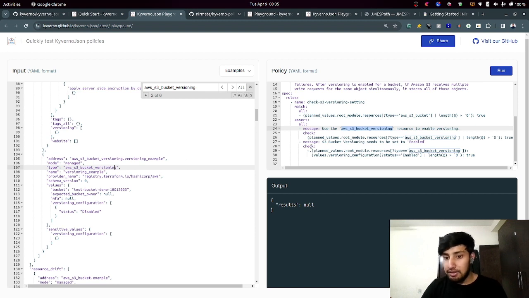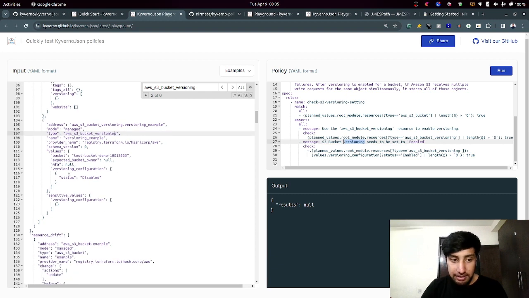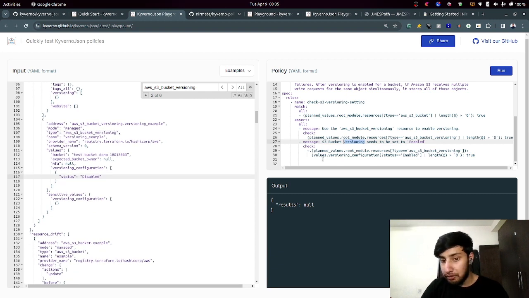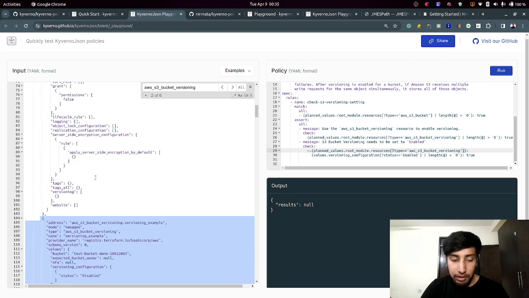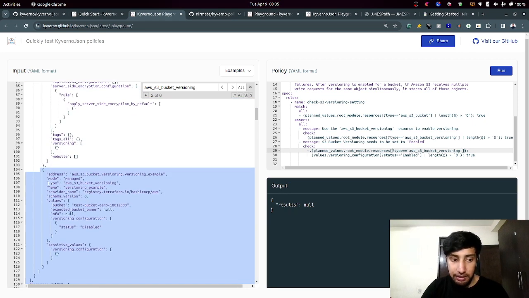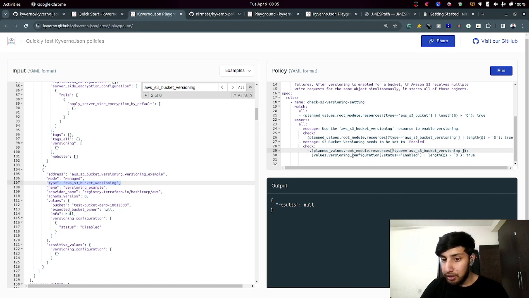And the second check statement generally says that you need to get the status value set to enabled. So how are we going to do that? Again, we're going to iterate over the root module.resources and we're going to check this one. This is the resource we want to get. We want to search for a specific field that differentiates it. It's a type. Cool. So we're going to search for this type, and then we are going to